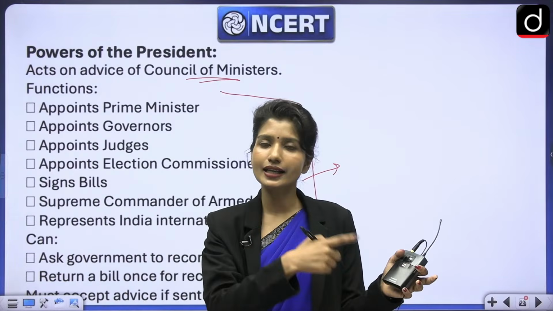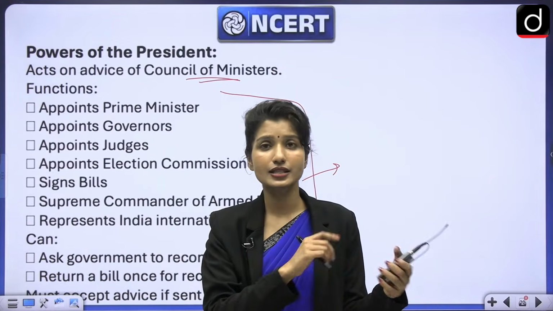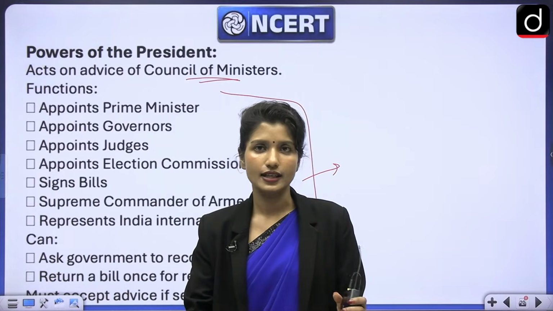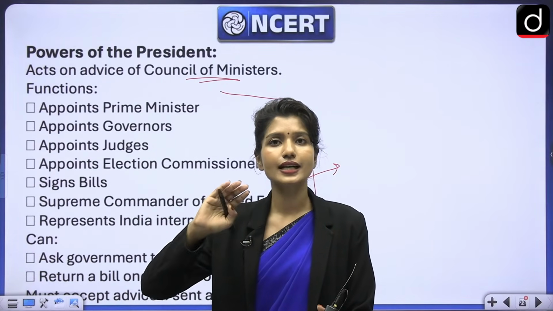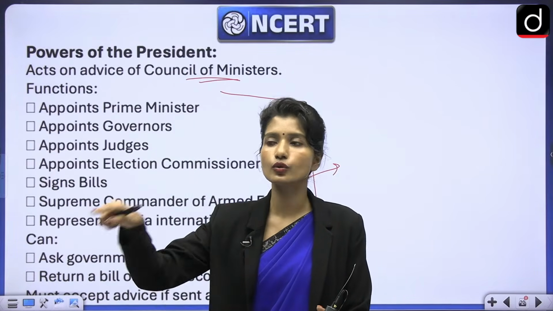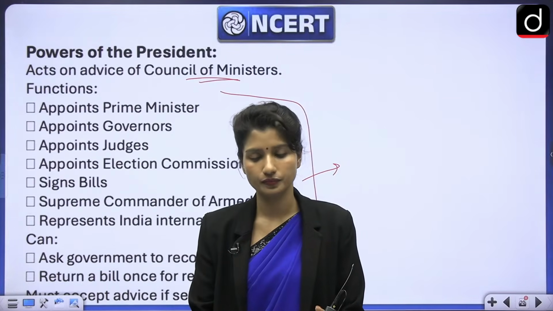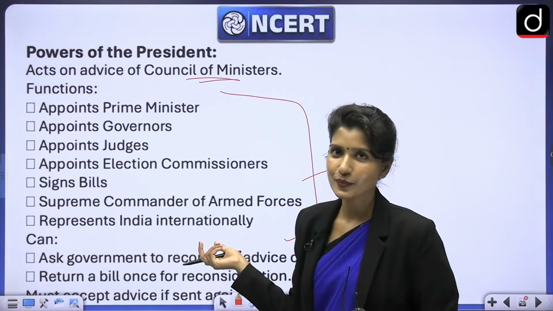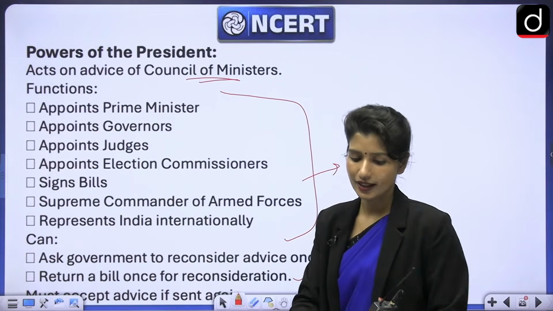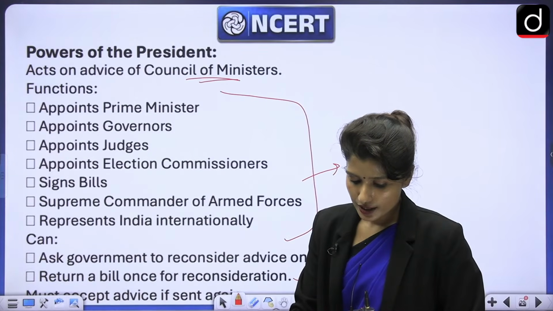Then the second time they send it for the president's assent, the president has to give his assent. Now this method of one-time sending back of the bill by the president to the houses is called suspensive veto. And then there are veto powers, which again is not there in your chapter, but we will talk about them as and when we get there. So I hope this is clear.